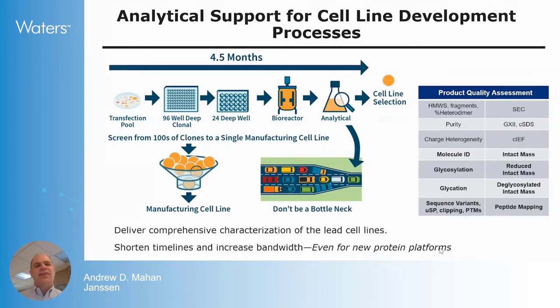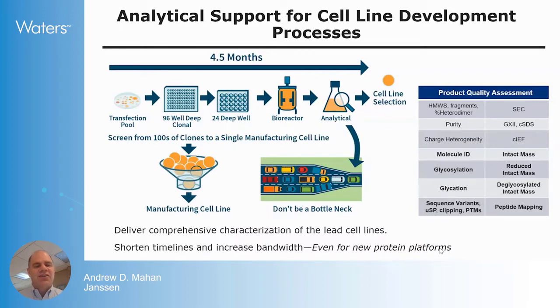Okay, so shown on this slide is the cell line development process. This is approximately a 4 to 5 month process where we start with transfection pools and go into single cell cloning, eventually bioreactors, and the model has been where analytical in the past has been a final step, and we've evolved this support model where really mass spec is playing a role at the very early at the transfection pool stage, and at each stage.